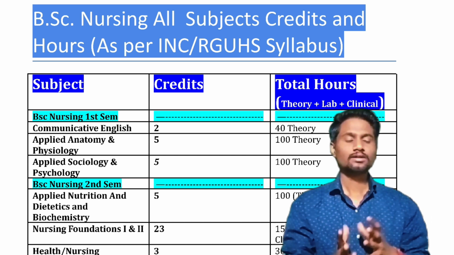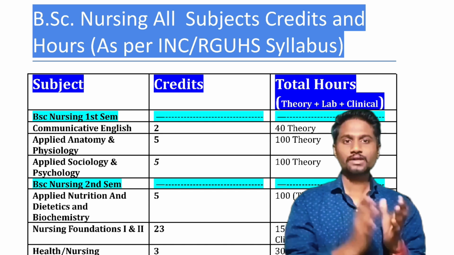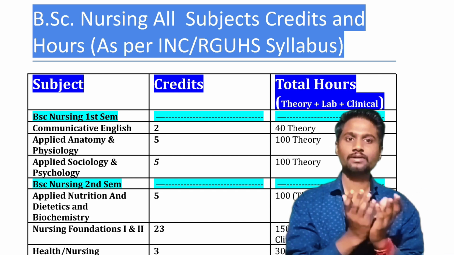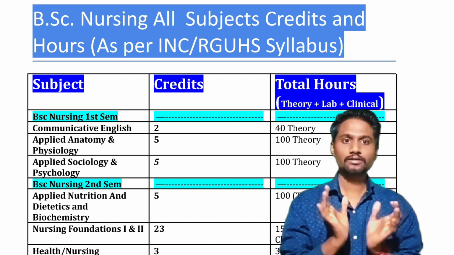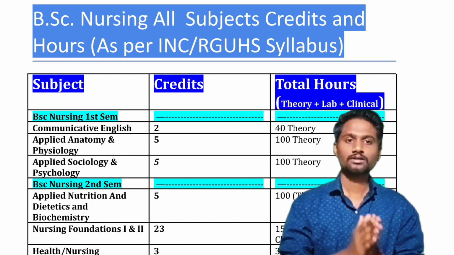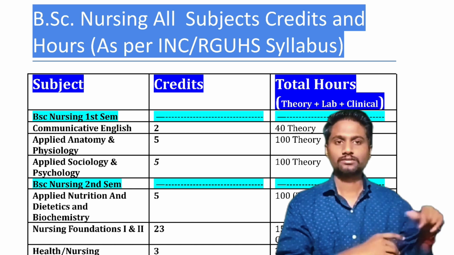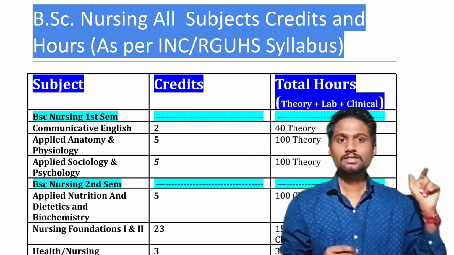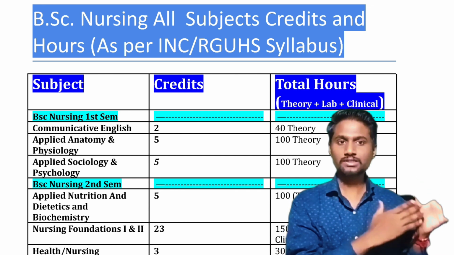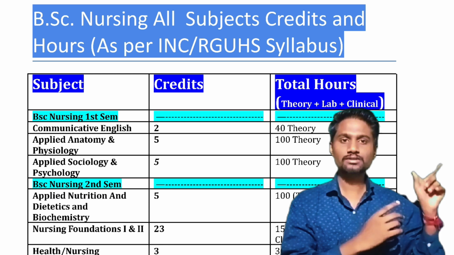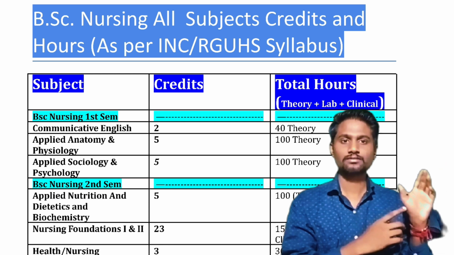So by considering everything for a specific subject, we will give a credit score, and these credits will be similar and constant for every student. Every student of this semester will have the same credits for the same subject.